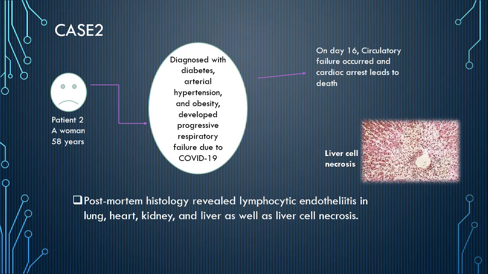Case 2. A female patient of 58 years was admitted with a history of diabetes, arterial hypertension and obesity. She also developed respiratory failure due to the novel coronavirus. On the 16th day of admission, she died due to circulatory failure as well as cardiac arrest. Postmortem histology revealed lymphocytic endothelitis in lungs, heart and kidney with liver cell necrosis.